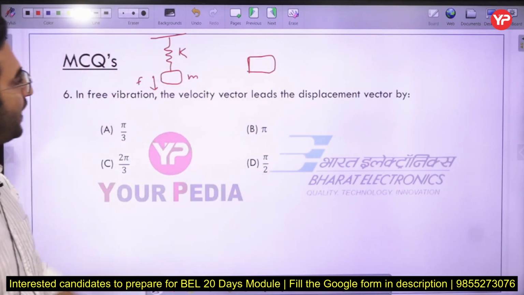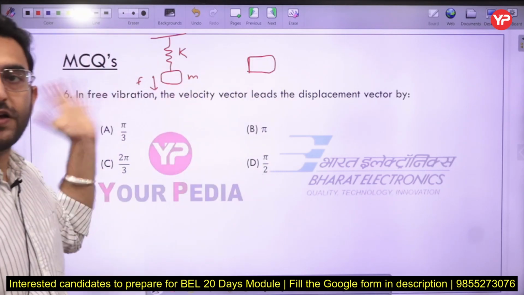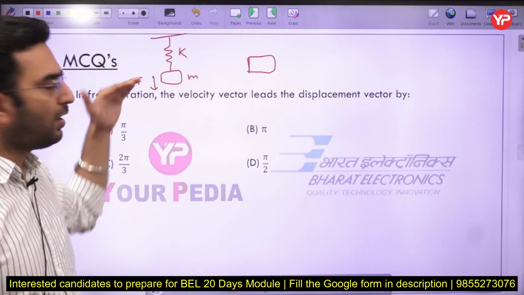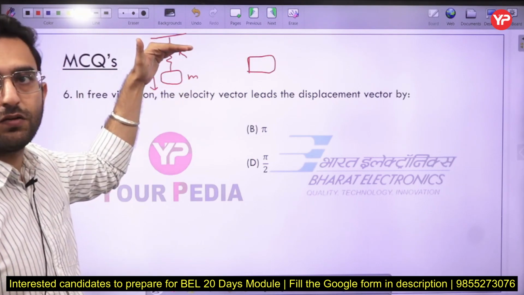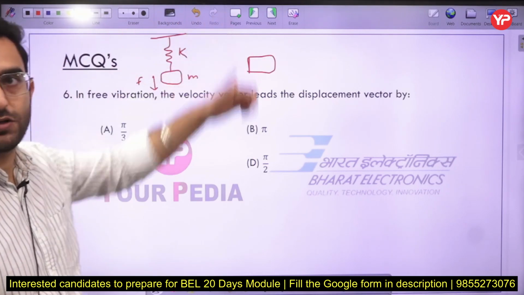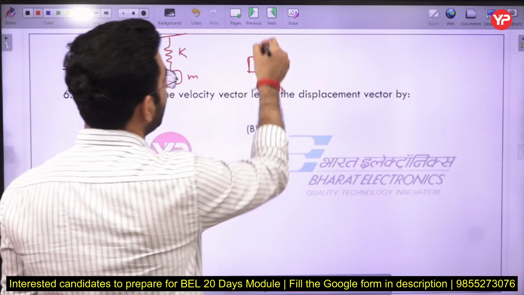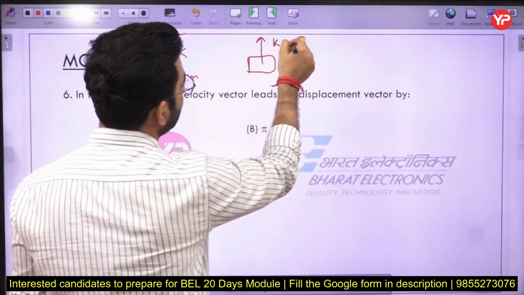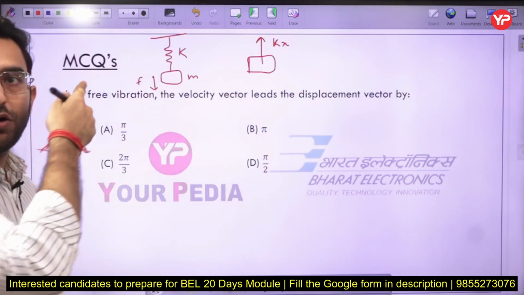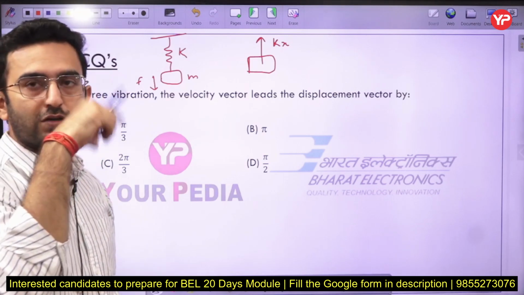So if I displace the mass in the downward direction and just remove the force, what will happen? The body will move in the upward direction. Why? Due to this spring force. Let us say the spring force acting over the body is equal to kx. You can see that due to this unbalanced force, the system is continuously vibrating here.